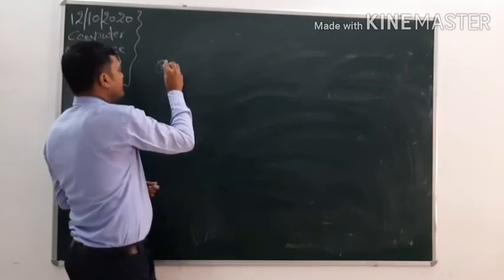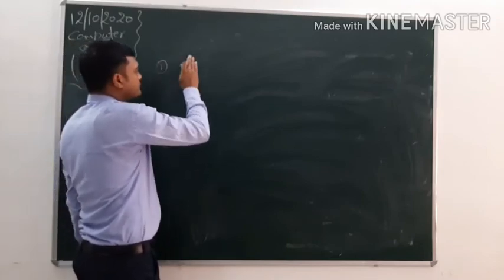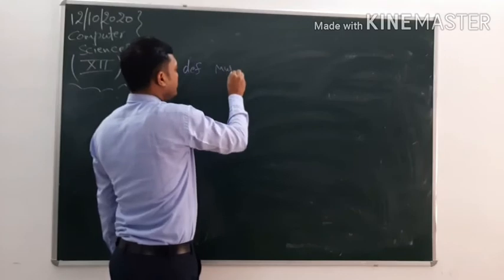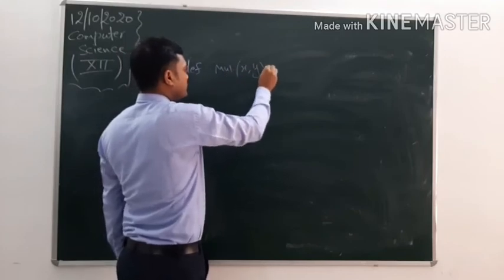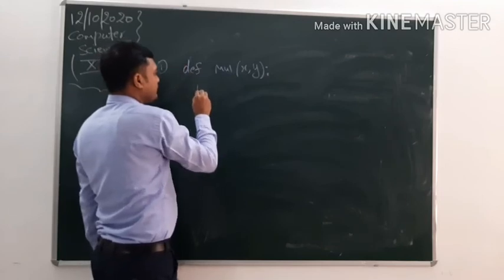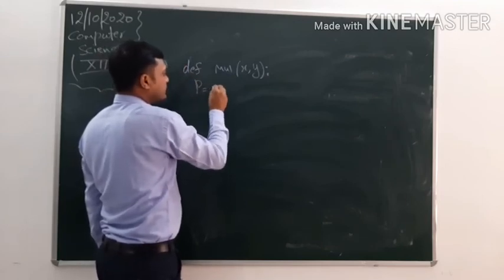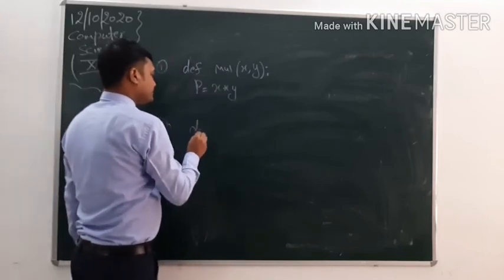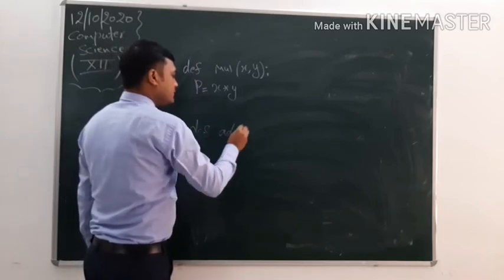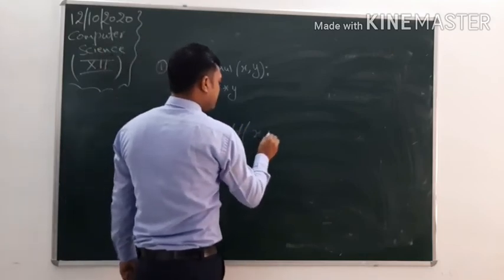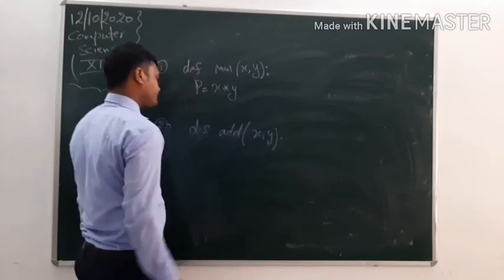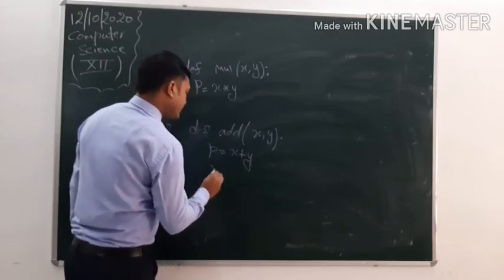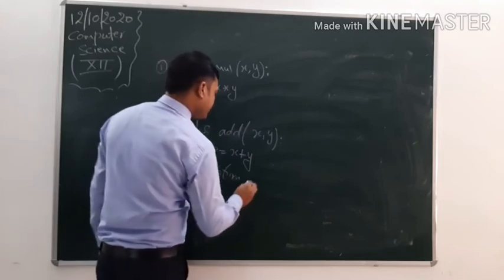The first example is define mul x comma y colon p is equal to x star y, and the second example is define add, this is the user defined function, x comma y, p is equal to x plus y, and then return p.